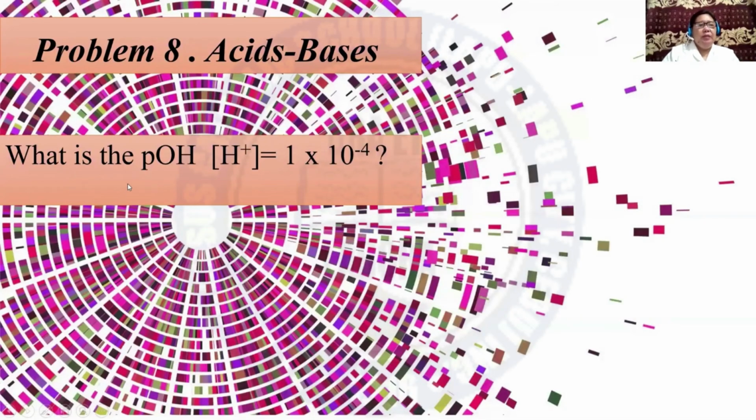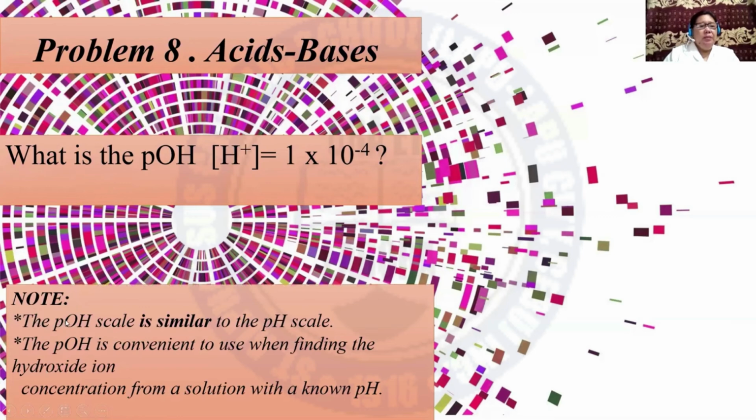Next, let us have problem 8. Still on acids and bases. What is the pOH H plus is equal to 1 times 10 raised to negative 4. Take note, the pOH scale is similar to the pH scale. The pOH is convenient to use when finding the hydroxide ion concentration from a solution with a known pH.